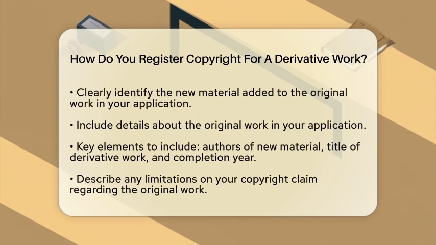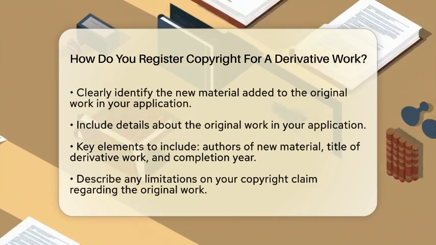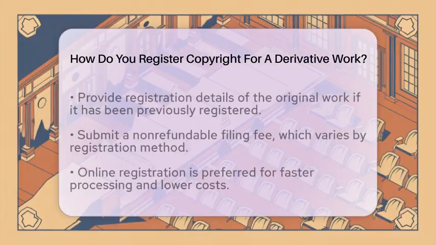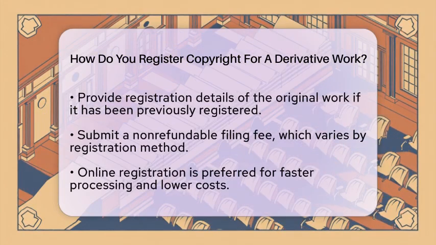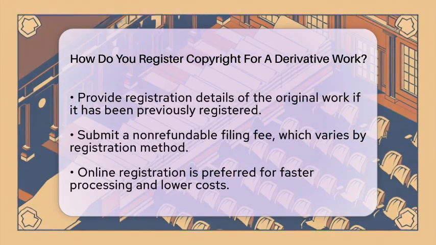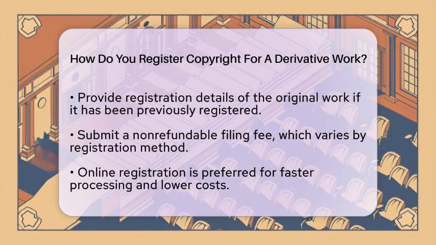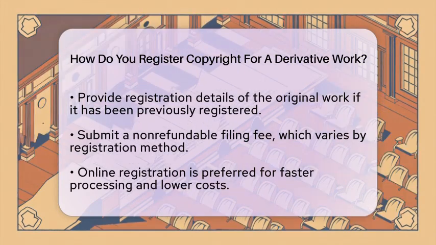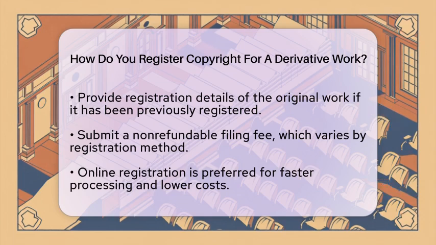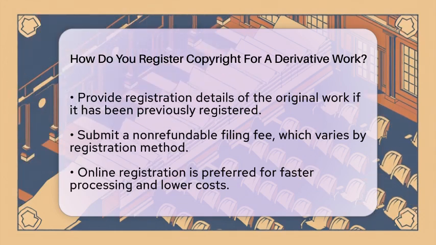Along with your application, you must submit a non-refundable filing fee. The fee varies depending on the method of registration. The United States Copyright Office prefers online registration through their electronic system. This method is faster and usually costs less than paper applications.